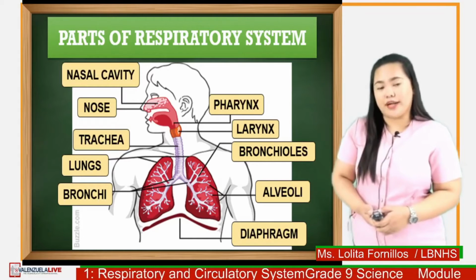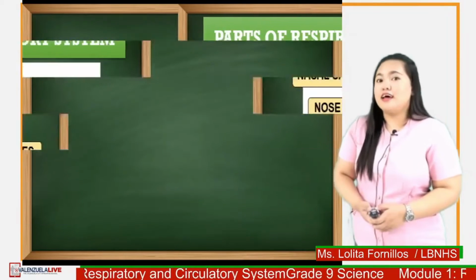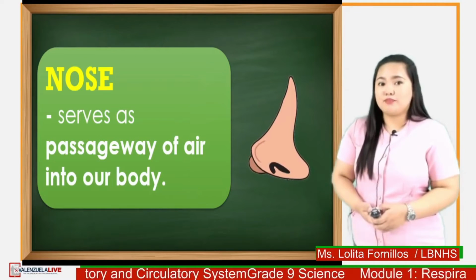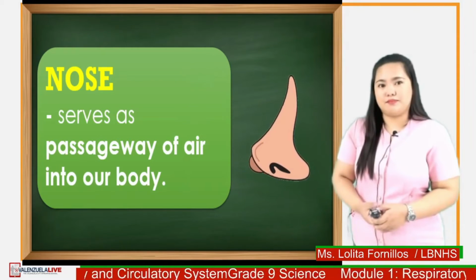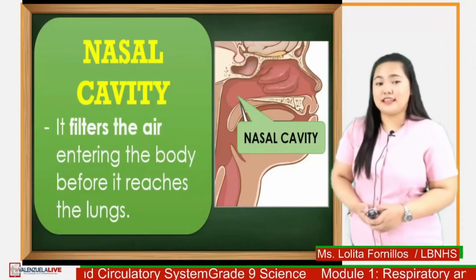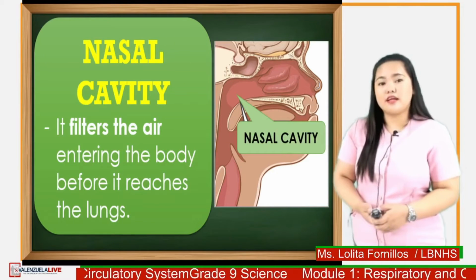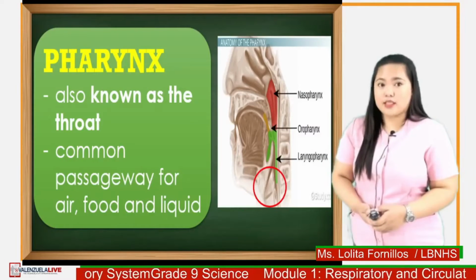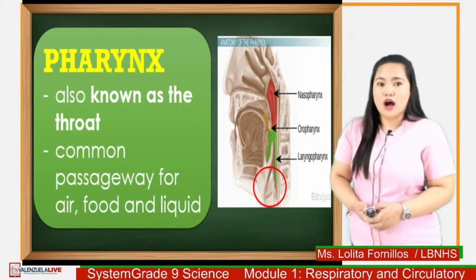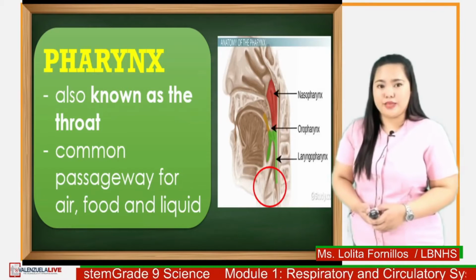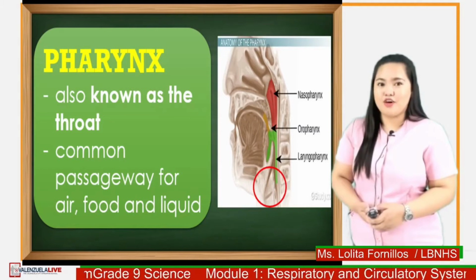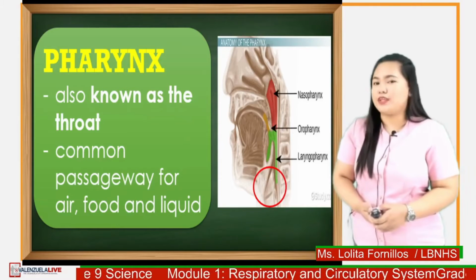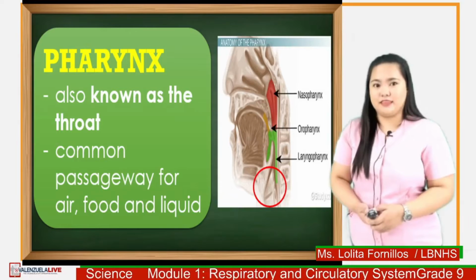Let us discuss each part of the respiratory system. The nose serves as passageway of air into our body. It is the entry and exit point of air into and outside our body. Next is the nasal cavity. It filters the air entering the body before it reaches the lungs. Next, we have the pharynx, also known as the throat, and it is a common passageway for air, food, and liquid. Under the pharynx, there is a small flap of muscle which is called epiglottis. It seals off the windpipe during eating so that food is not accidentally inhaled.